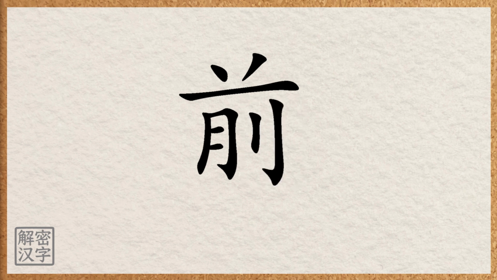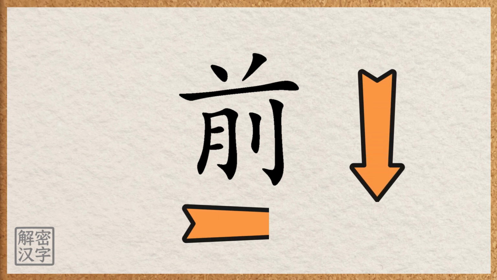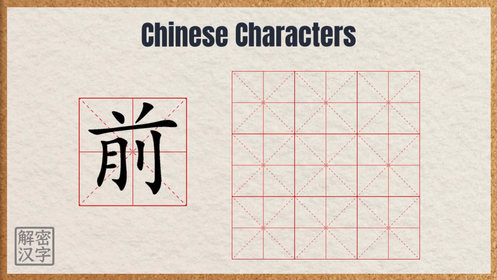Do you remember the golden rule of writing Chinese characters? That's right, from top to bottom and from left to right. Now let's try writing qián together. Start with the 2 dots on top, then draw a long horizontal line below them.